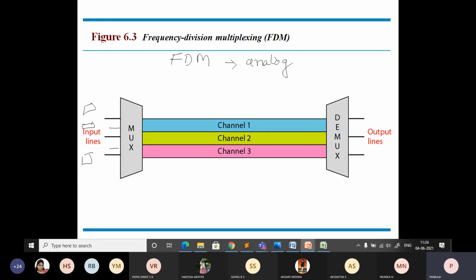Okay, so here the bandwidth ranges are the channels through which various signals travel. This is the complete bandwidth of the link connecting the main devices, and that is divided into n number of channels, and each channel is going to carry a particular signal. And these channels can be separated by strips of unused bandwidth, guard bands.